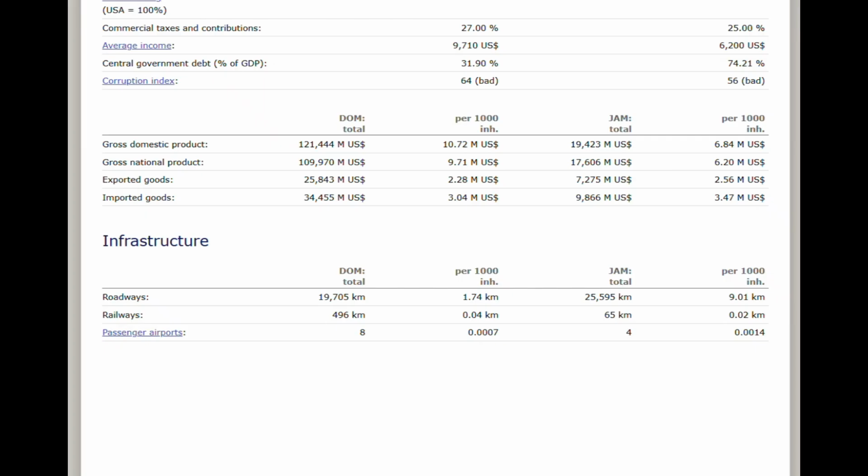When it comes to the gross product and exported goods, the Dominican Republic's just a lot higher, so they make more money in this regard. So there it is. The energy balance is much higher in the Dominican Republic compared to Jamaica, and this makes sense because there's much more people in the Dominican Republic compared to Jamaica.